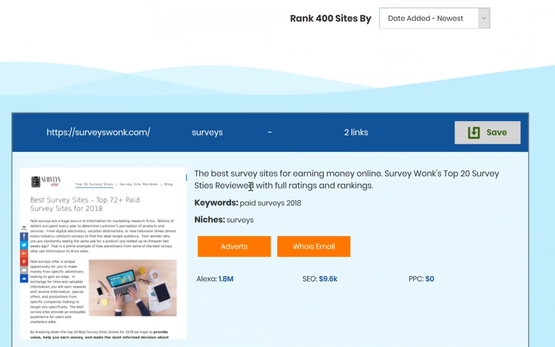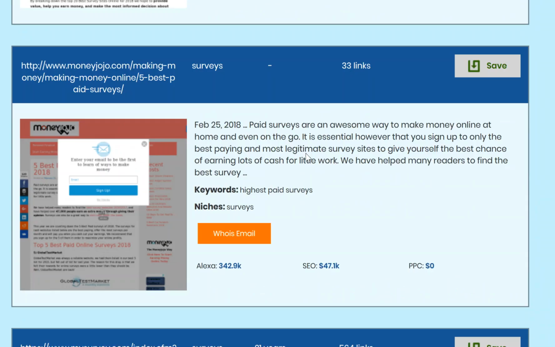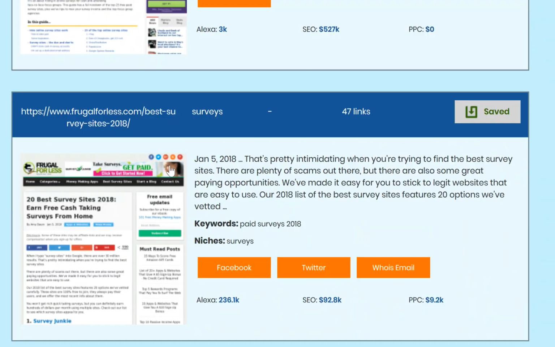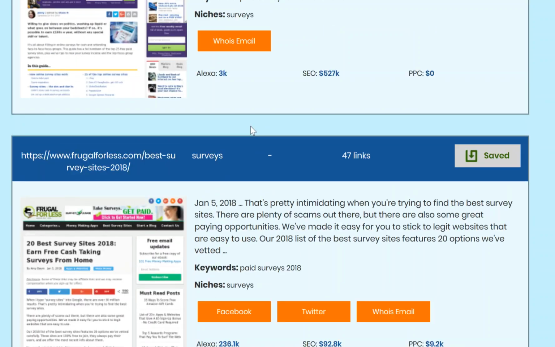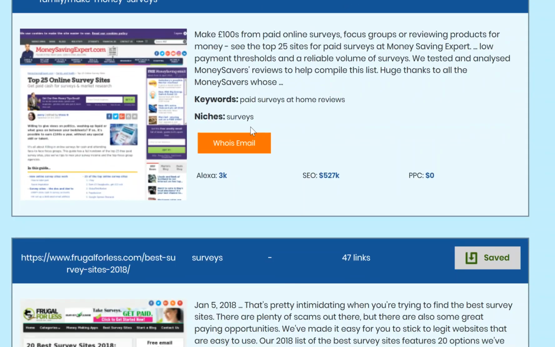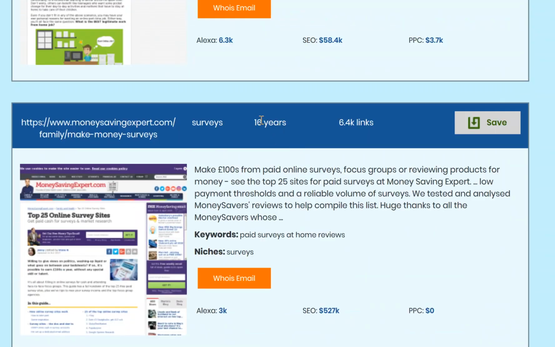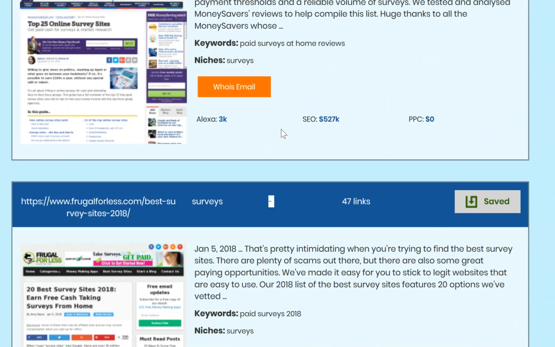So if we scroll down, you'll see that each site is displayed as follows. Let's start with this one. We have the URL of the site in question, which of course we can click on to go direct to the site. We have a thumbnail preview image. We have the keywords that the site is ranking for. We have the domain age, which for some reason isn't appearing for that one, but you can see here 16 years is how old the domain is.